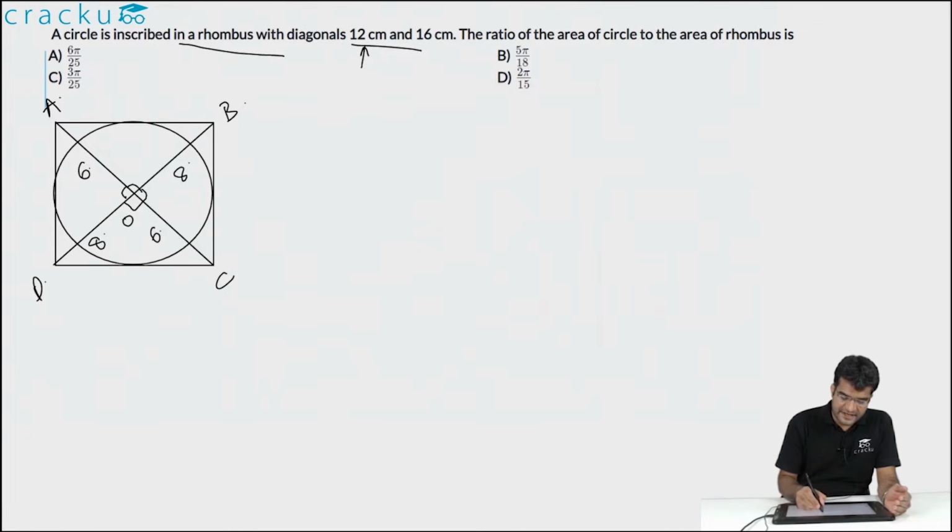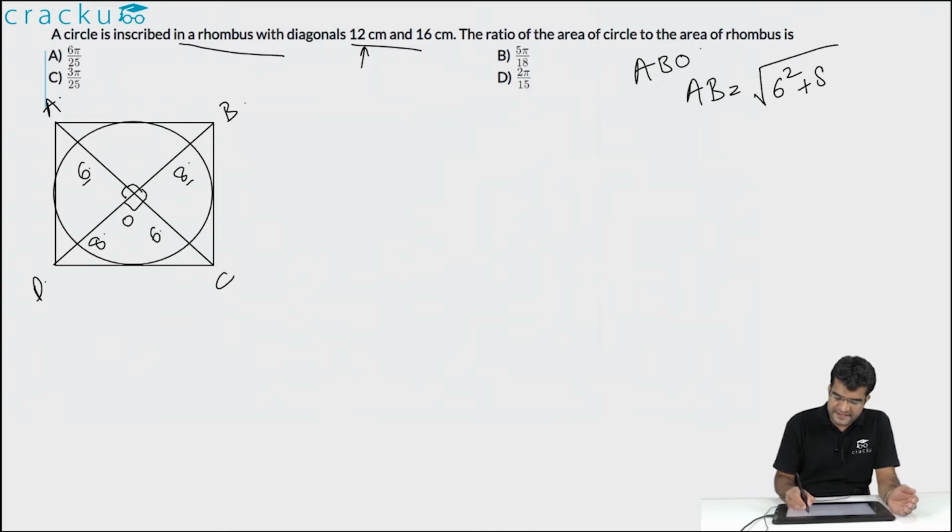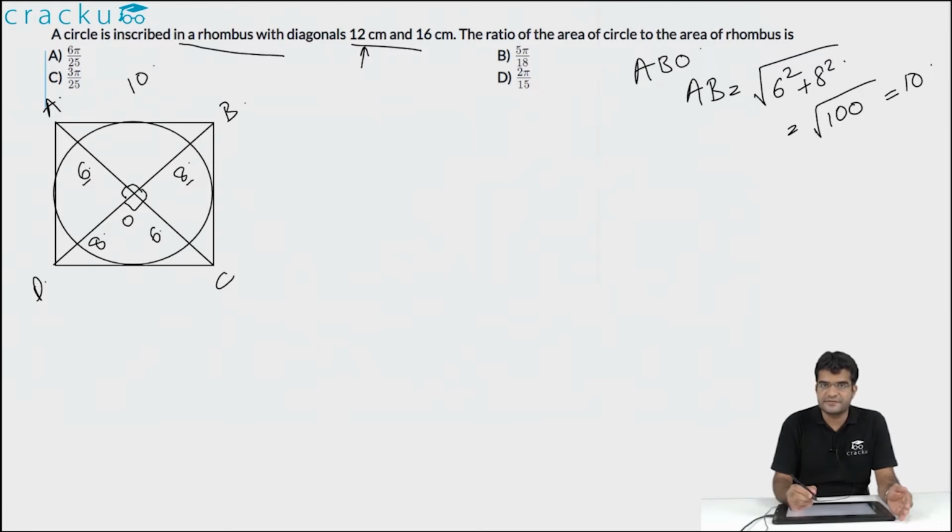Now, if you are considering triangle ABO, it is a right angle triangle in which one side is 6 and the other side is 8. So, we can easily calculate the length of the hypotenuse AB. The length of the hypotenuse AB will be equal to square root of 6 square plus 8 square, which is equal to square root of 36 plus 64, which is equal to square root of 100. This is equal to 10 centimeters. So the length of AB will be equal to 10 centimeters.